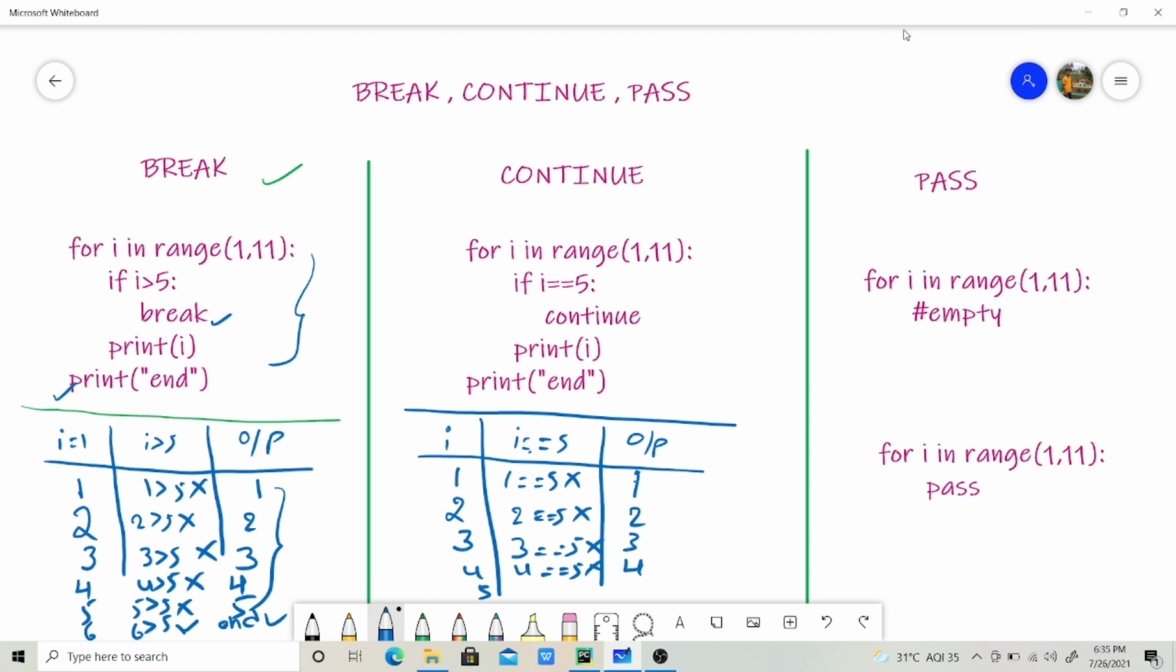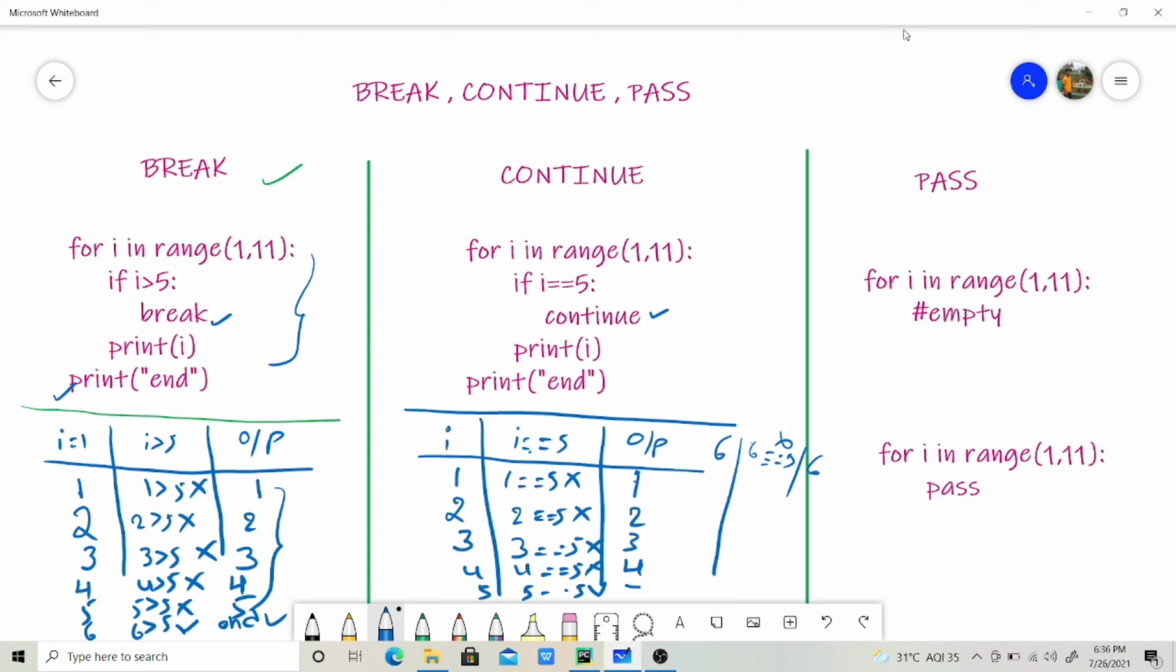And here 5, 5 is equal to 5, so the condition is correct and continue will be executed. This continue means it will skip this particular iteration, so the statements inside this for loop will not be executed and i value will be incremented to 6. So here no output will be printed and it will be automatically incremented to 6. Now i value will be 6 and it will check 6 is equal to 5. It is wrong, so it will print 6.